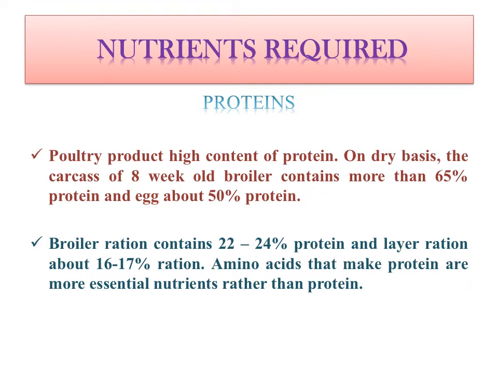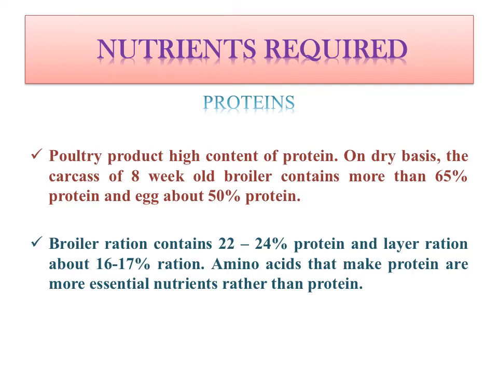What is dry basis? We have already learned that dry basis means that from any type of feed, whenever you remove the water by heating it at 100 degrees centigrade, the remaining portion is called dry matter, or without any type of water. So in this case the 8-week-old broiler dry carcass contains 65% and egg 50% protein. Generally broiler ration contains 10 to 25% crude protein and layer ration about 16 to 70% crude protein in the ration.